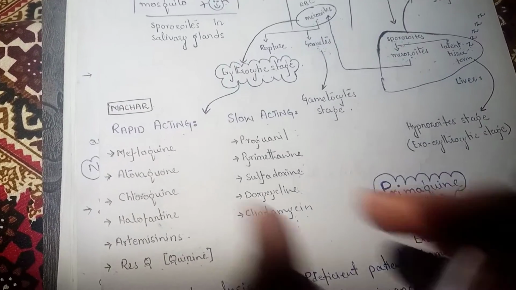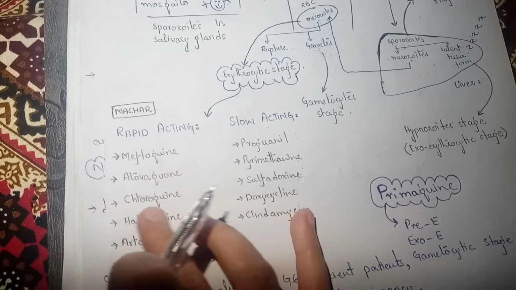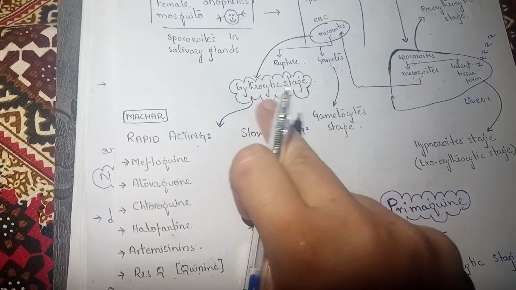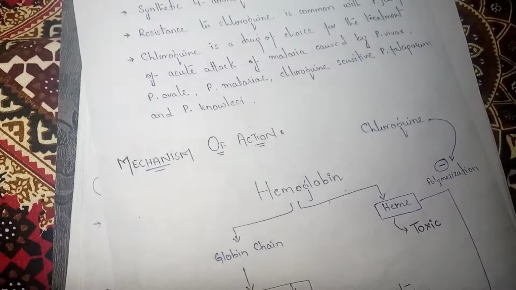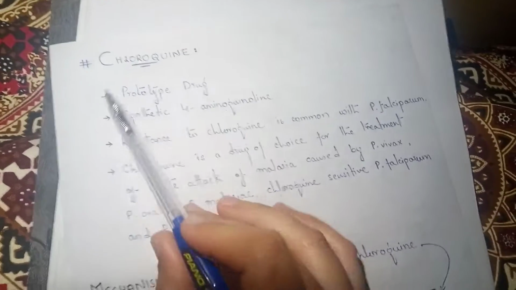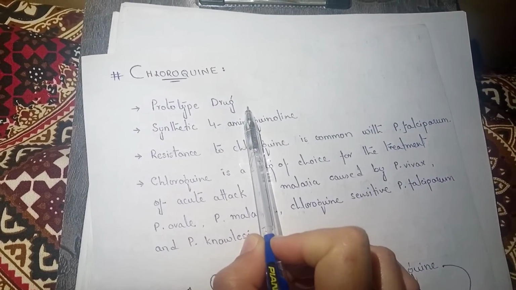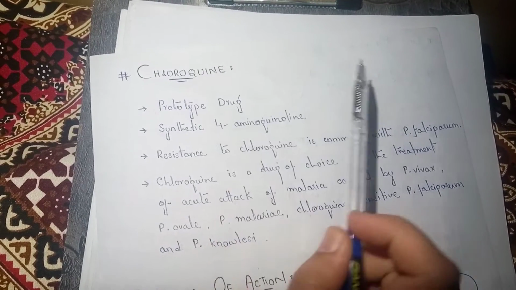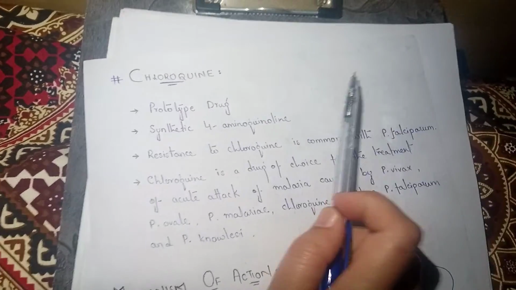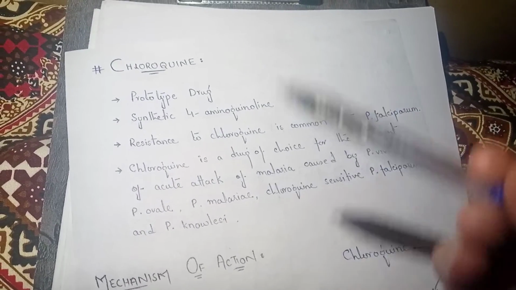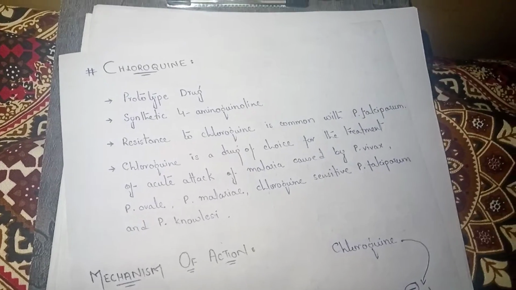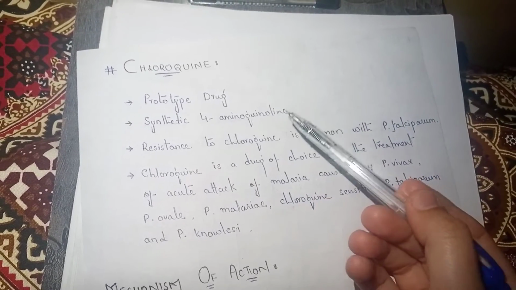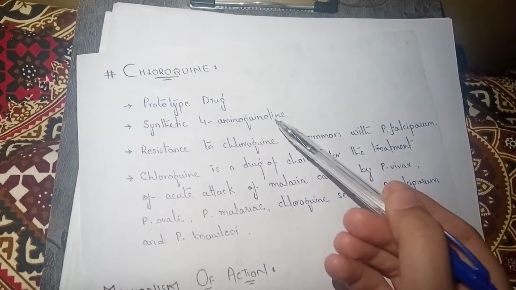Okay, now we are going to take this chloroquine, which is rapid acting, and it acts by inhibiting the erythrocytic stage. Now chloroquine is a prototype drug. What does it mean? It means that all the derivatives of chloroquine will have the same chemical nature and will have the same mechanism of action. The mechanism of action of chloroquine I'm going to discuss in a few seconds. But before discussing the mechanism of action, remember that it is a synthetic 4-aminoquinoline. It's a chemical structure of 4-aminoquinoline.